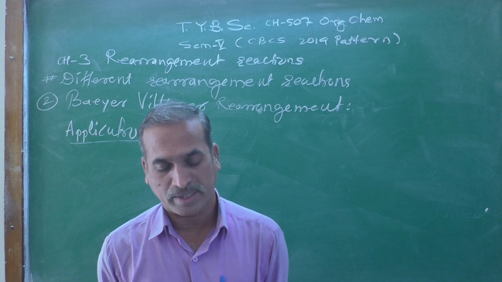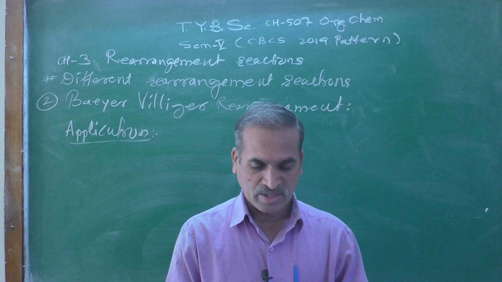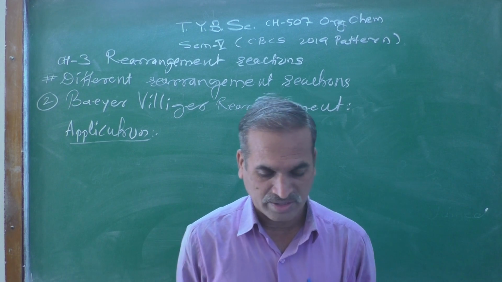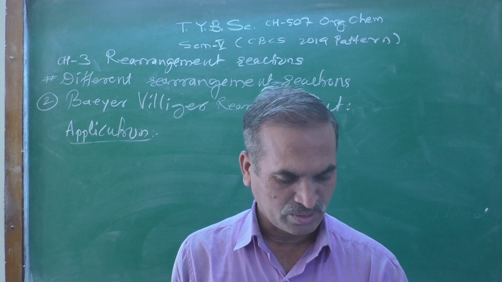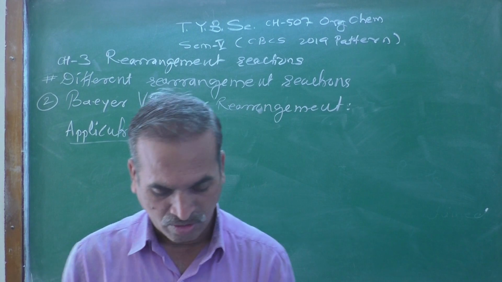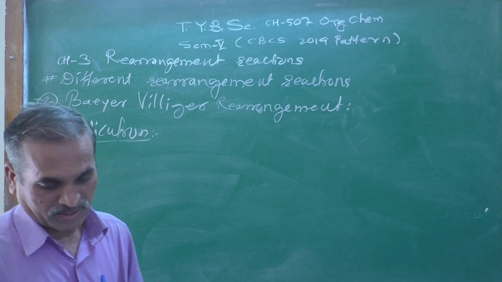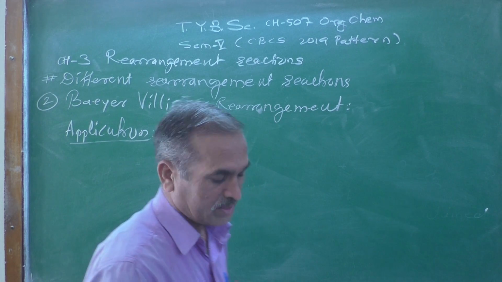That is the first application. What is that application? Oxidation of cyclic ketones takes place with ring expansion to form lactones. So that is one of the applications.